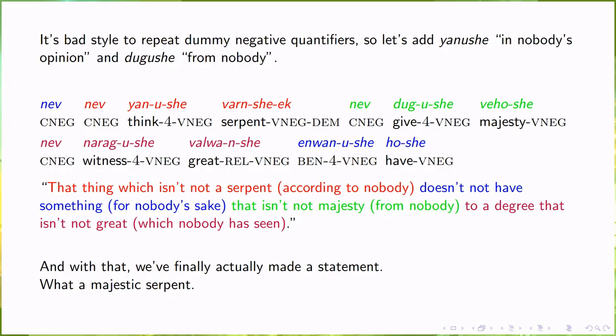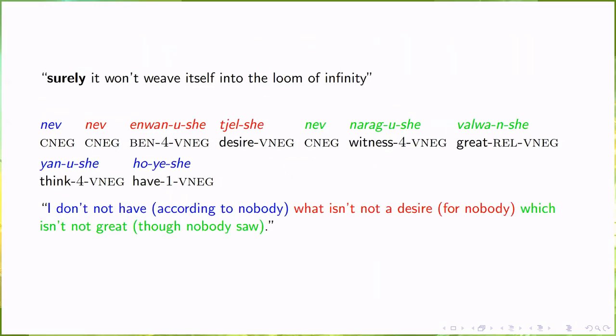Moving on to the second sentence. Here we have the interesting instruction, surely it won't weave itself. I had to consider how to render that, and I settled on interpreting this as, I greatly desire that it not do this. And so here is the first part of that.